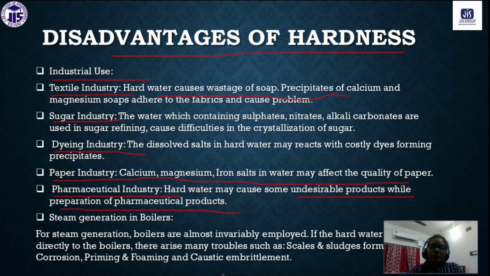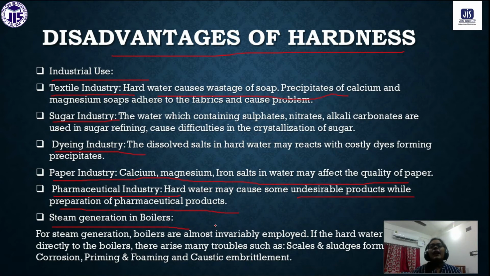And another one is steam generation in boilers. Generally in industry, in factories, we are using boilers for generation of steam. Now, if the boiler is fed with hard water directly, what will happen?